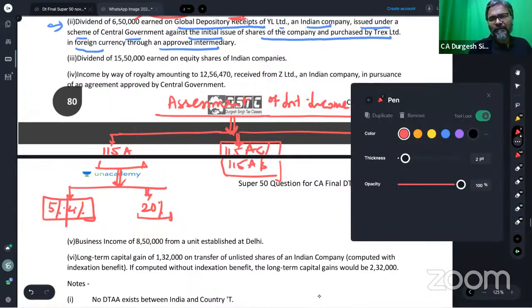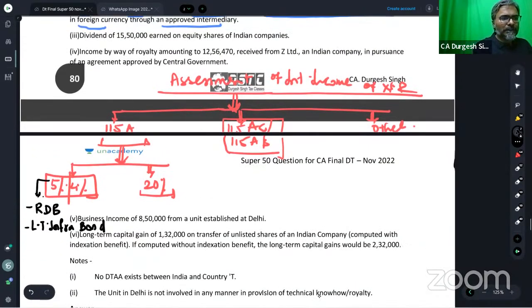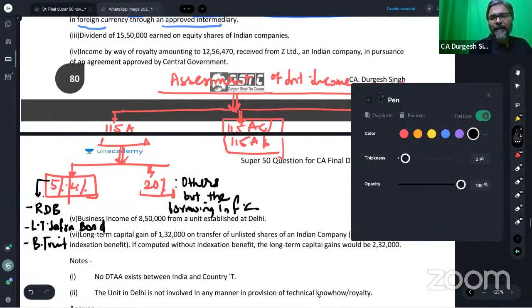Which are the 3 things for that 5% or 4%? The 3 things, students, for that 5% or 4% are the rupee denominated bond, RDB; the second one is the long-term infra bond; and the third one, in this particular context, is from the business trust. The 20% is for others, but the borrowings in foreign currency.